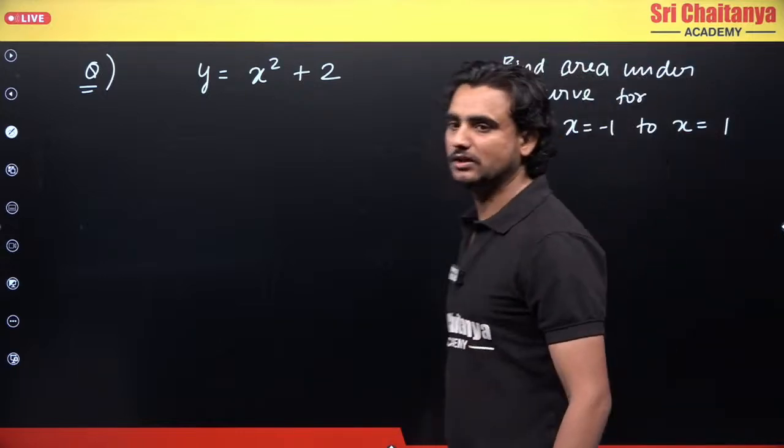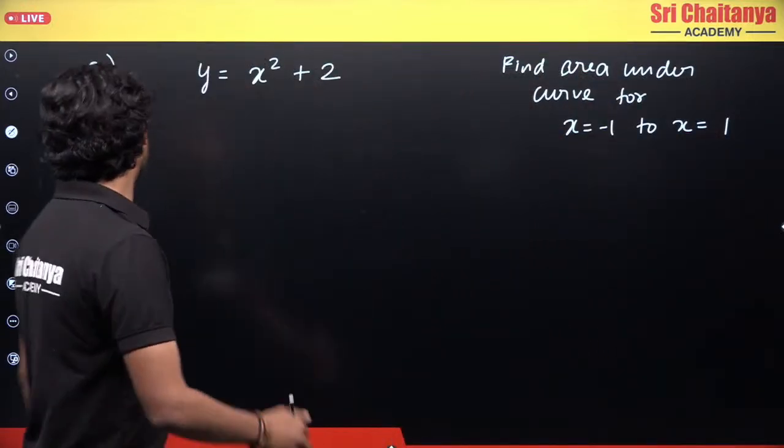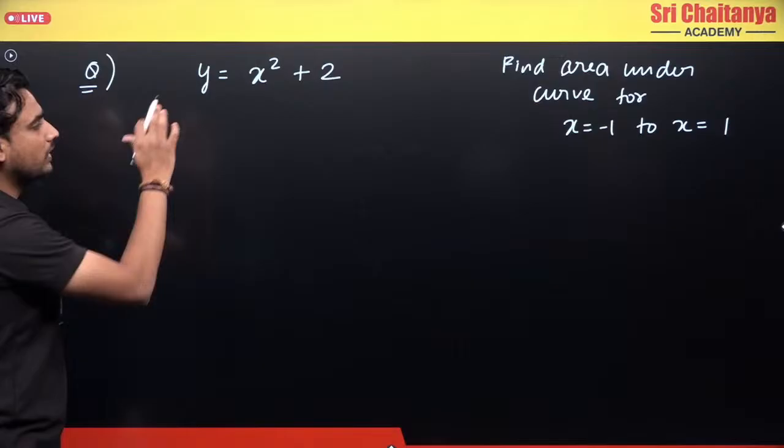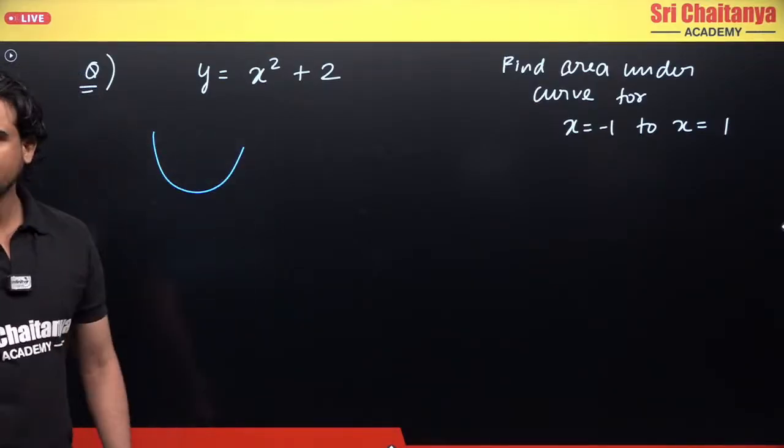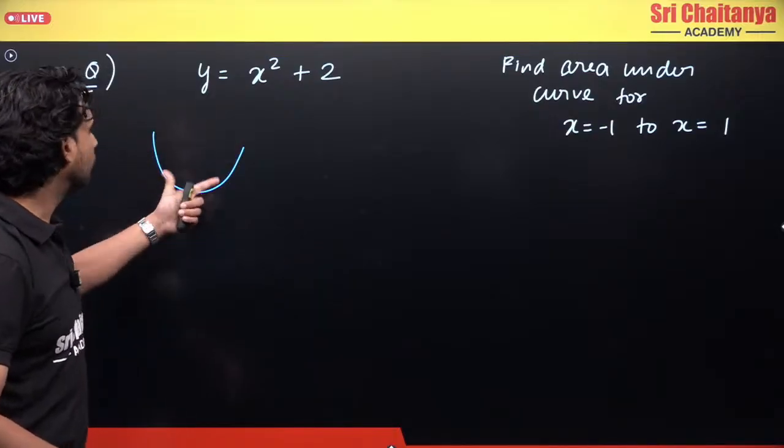Let's say this is the question which I have, correct? So now here we don't have to draw the graph. I know that the graph will look something like this, correct? But I don't care about the graph.